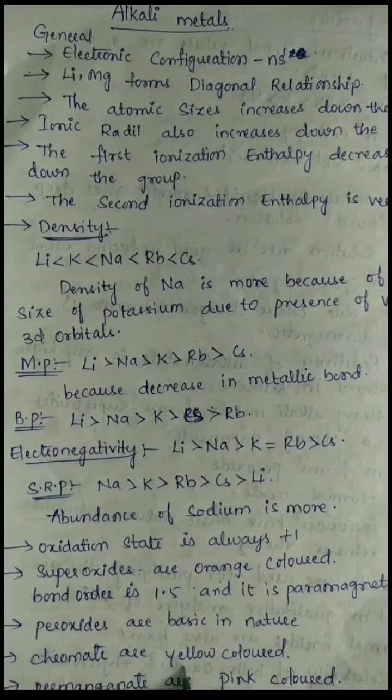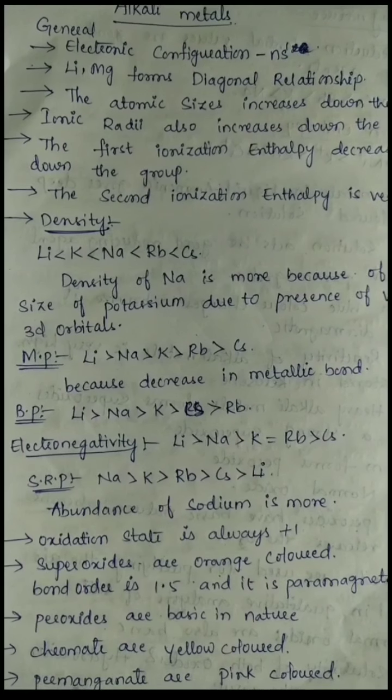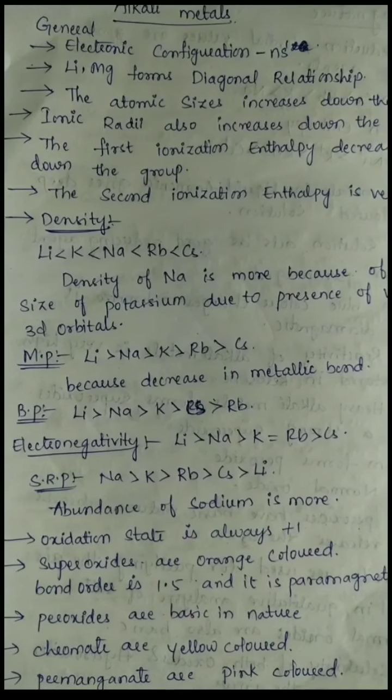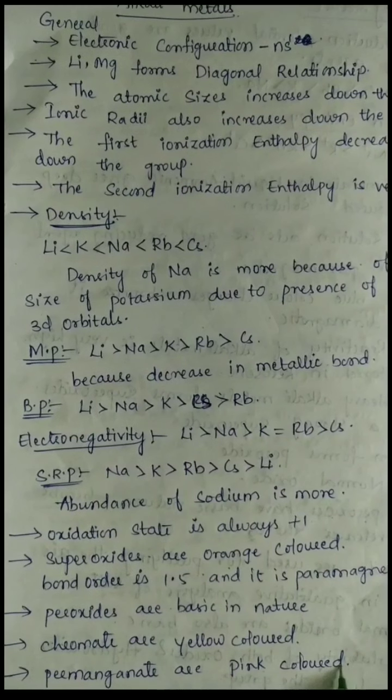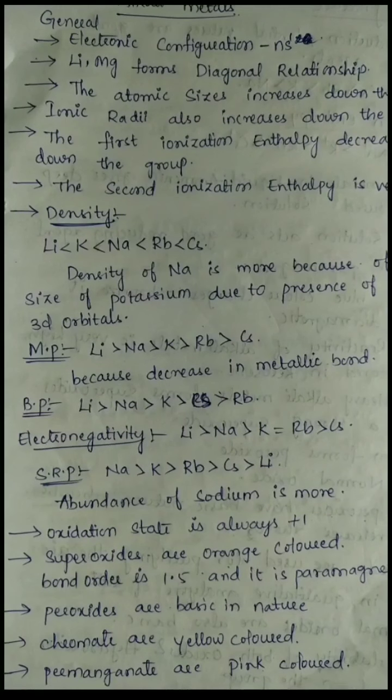The chromates are yellow colored and permanganates are pink colored. You might have done an experiment in your 8th or 7th class, that is potassium permanganate, which gives the pink color. So you can remember that permanganates are pink colored.